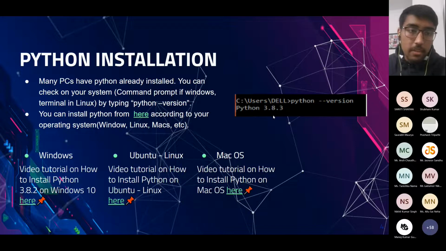If it is not installed, you can follow these links. We will provide this PPT after the workshop. You can refer from here. For every type of OS, we have provided a video tutorial for how to install Python in your operating system.